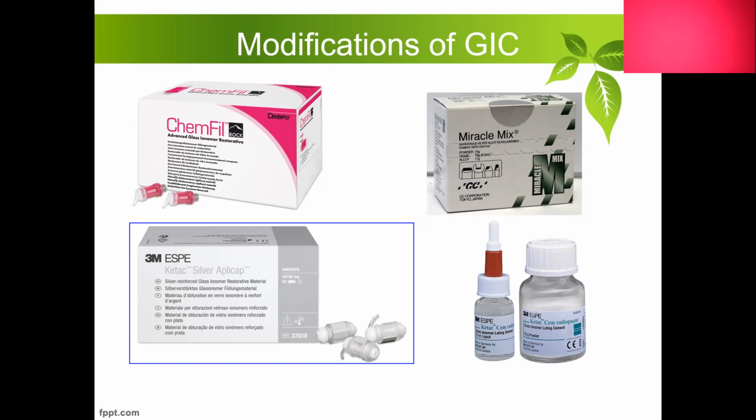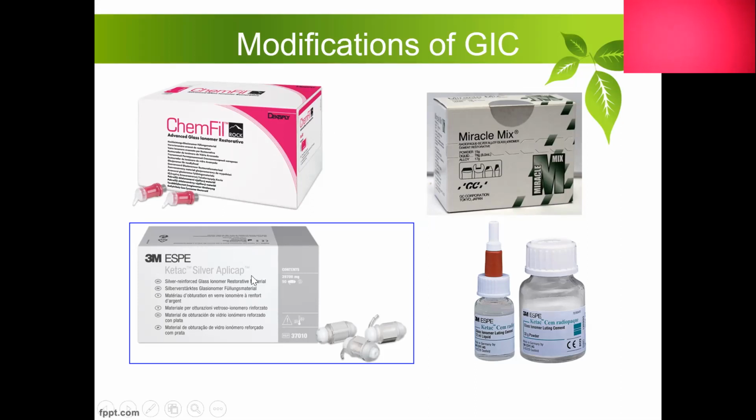The aesthetics did not improve, but it had compressive strength similar to that of amalgam, and it had significant fluoride release like that of GIC. Miracle Mix is not aesthetically pleasing, so attempts have been made to modify it much better.